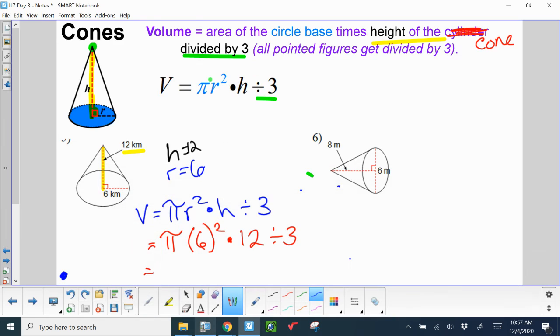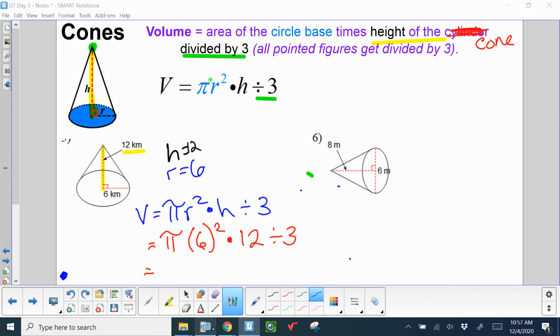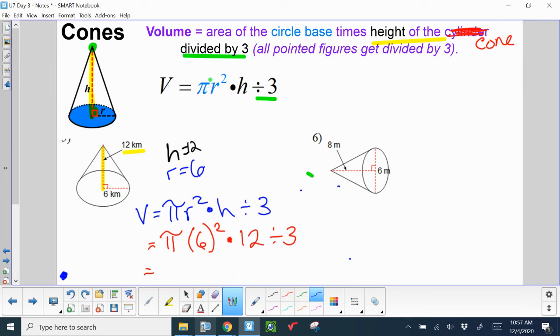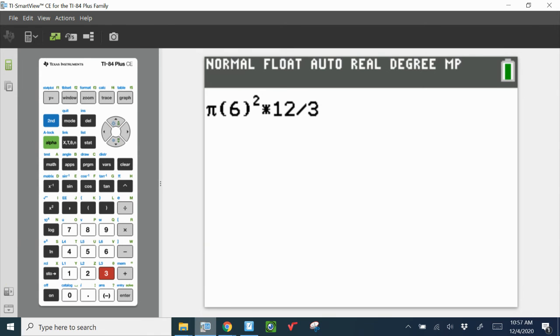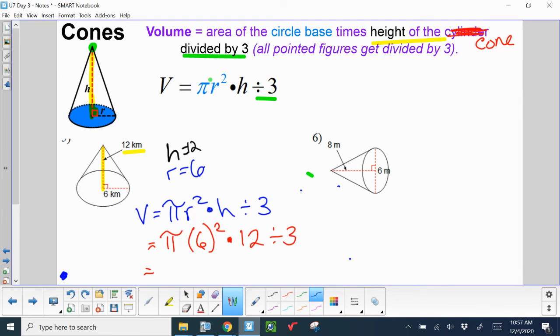Pi 6 squared, and then times 12. Oops, let's put a multiplication sign in there. And then divided by 3. And double check, times 12 divided by 3. Remember, this little slash is what division looks like on the calculator. And I get 452.4. And that is kilometers cubed. Every volume is cubed for their units.